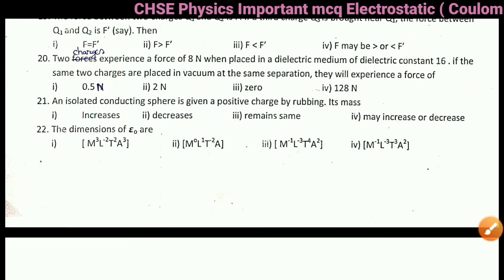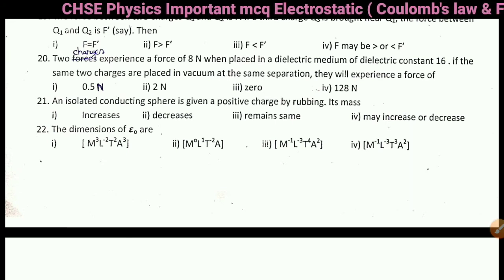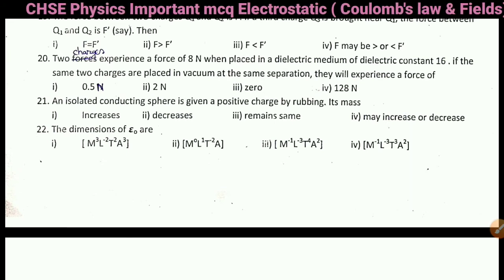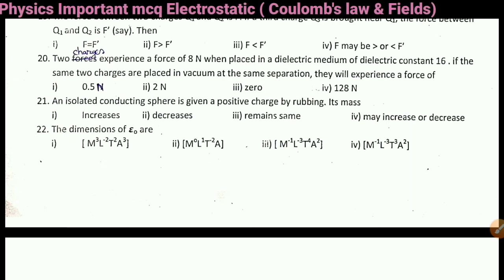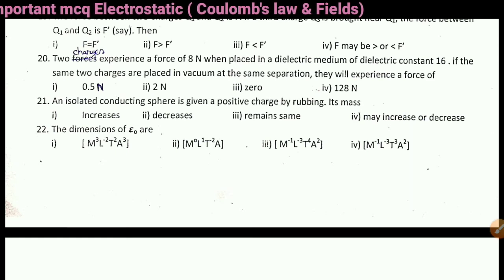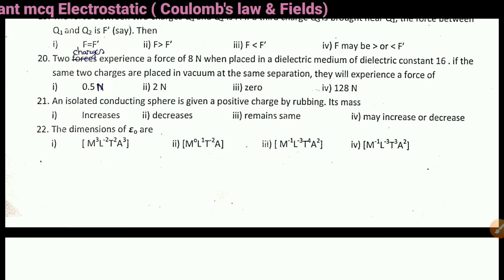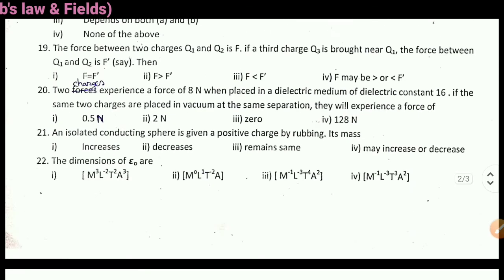Next question is question number 21. An isolated conducting sphere is given a positive charge by rubbing. Its mass: option 1, increases; option 2, decreases; option 3, remains same; option 4, may increase or decrease. Right answer of question 21 is option 2, decrease.